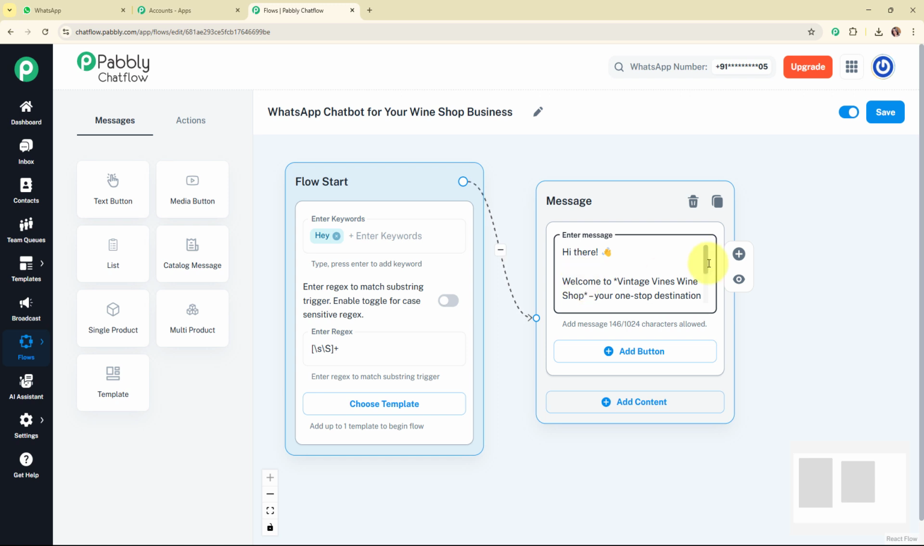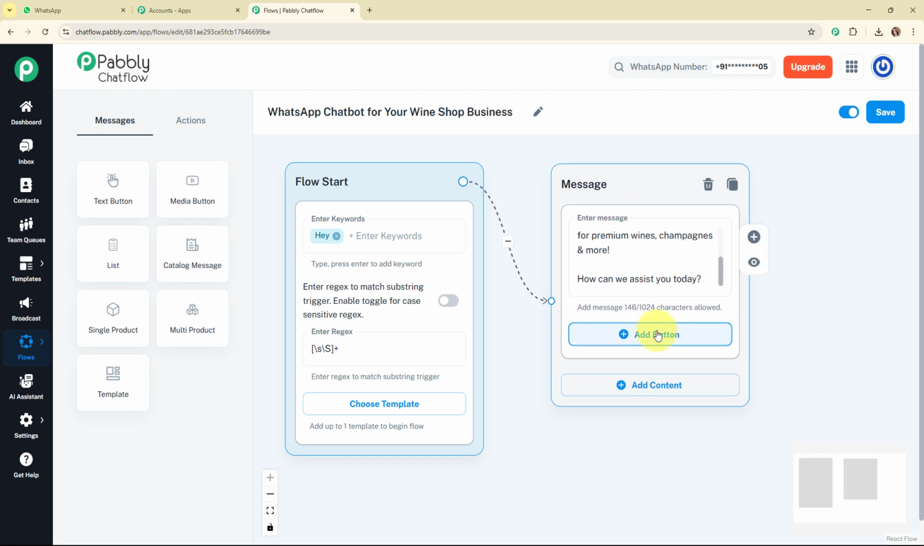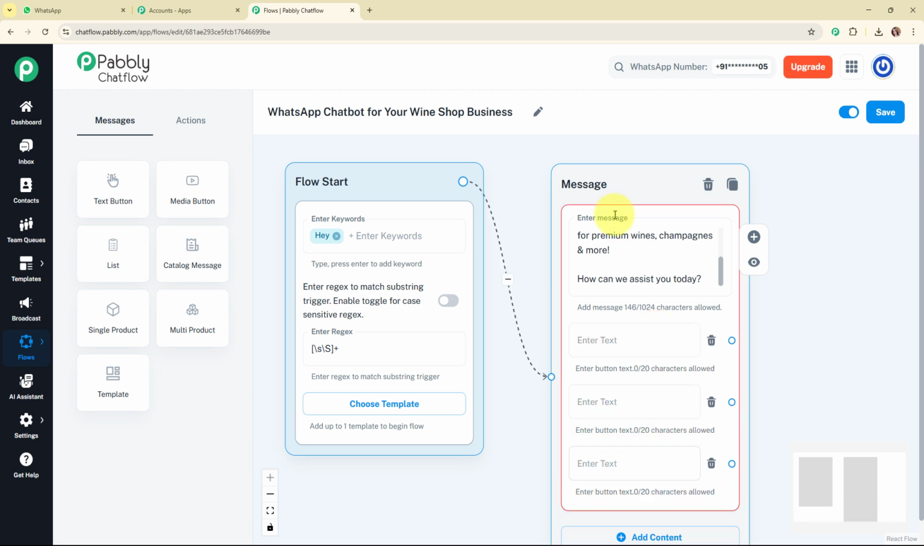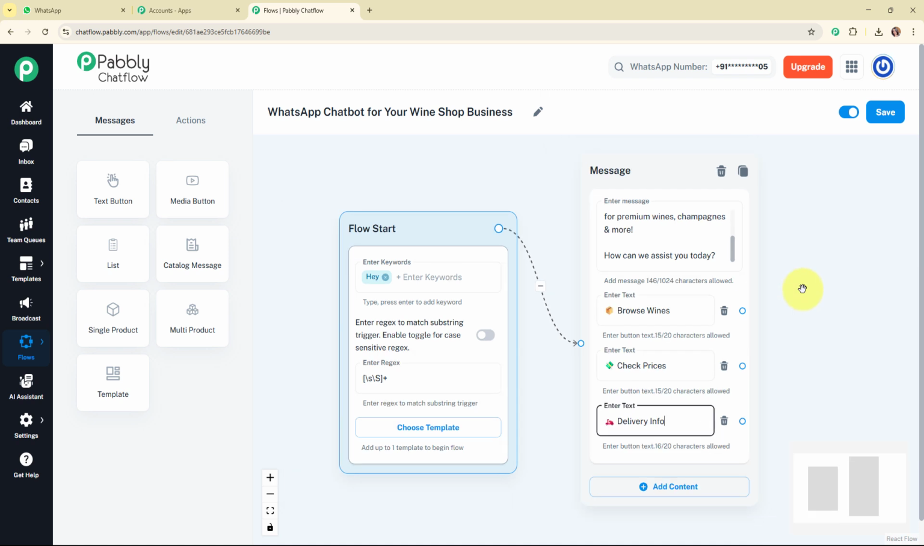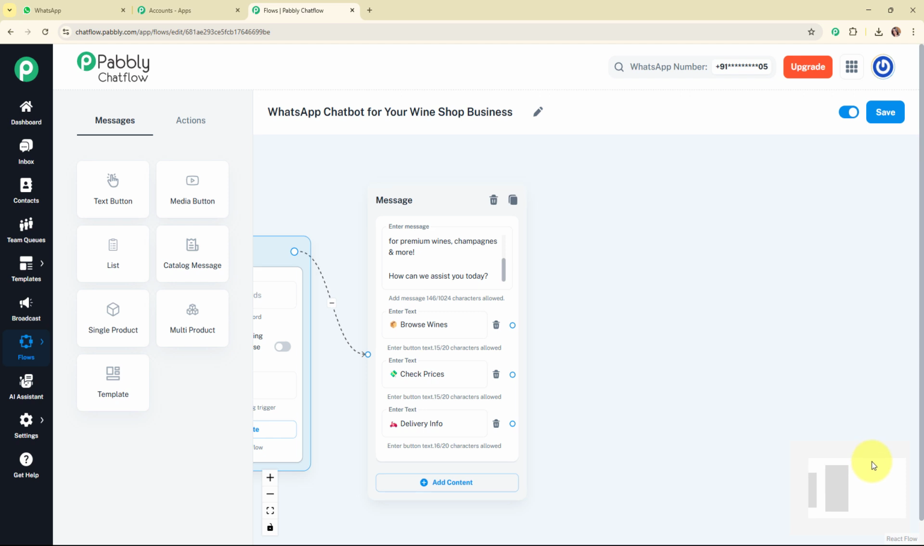Alright, so now let's move forward. After adding a hello or a welcome message, I'm going to add quick reply buttons to this message so that my chatbot can work further. I'm going to add the text as browse wines, check prices and delivery info. Now after completing this message box, we are going to further set up this chatbot for these quick reply buttons. So let's start with browse wines.